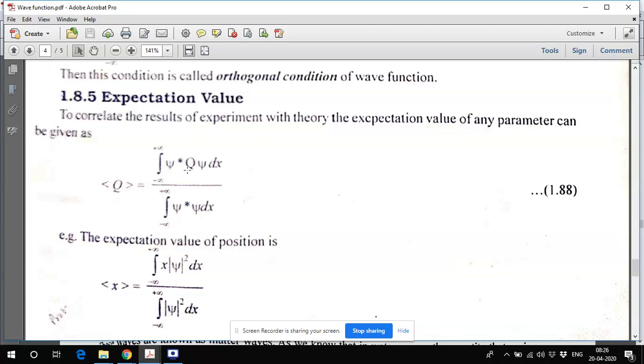Suppose I want to calculate the age of all of you students. I take the age of each and every student, and then add the ages of all the students in our class. Similarly, Q is calculated from minus infinity to plus infinity. I am adding because I am integrating, and then dividing by the total number, which is psi star psi integrated. This is the total quantity divided by the total number. This is the expectation value of Q, and in quantum mechanics we calculate the mean value or expectation value in this manner.